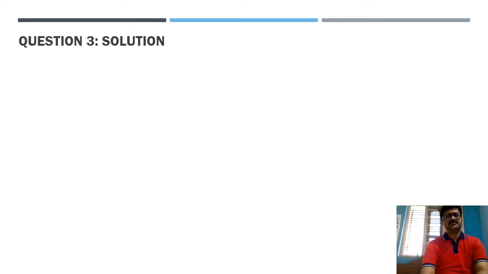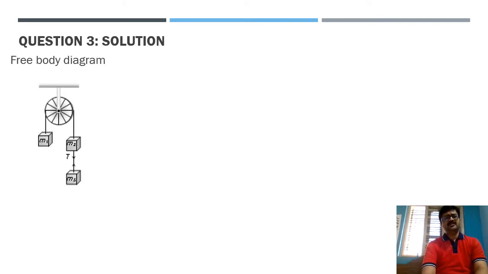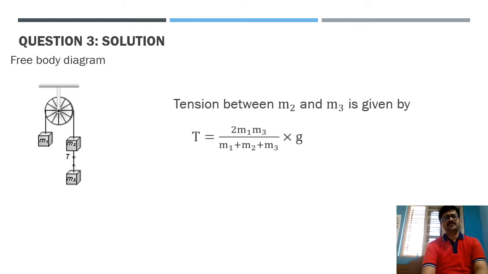So if you substitute that particular formula and all those values, then we can comfortably write the solution as tension between M2 and M3 is given by 2 times M1 M3 divided by M1 plus M2 plus M3, into g. If we apply this formula, we can directly get the value of that tension as 13 Newton, which is option B for us.